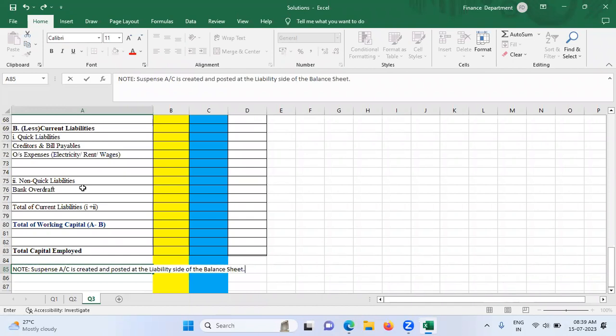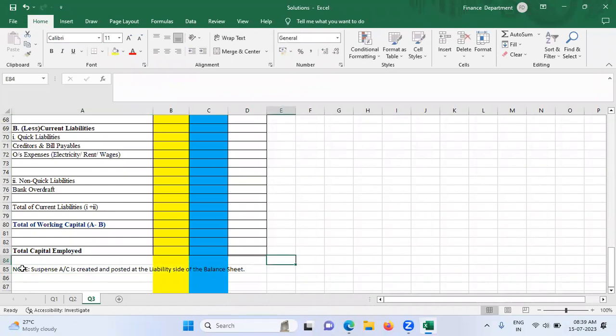So what I have written here: suspense account is created as well as posted at the liability side of the balance sheet. Is it clear to you all what you have to do in such cases?